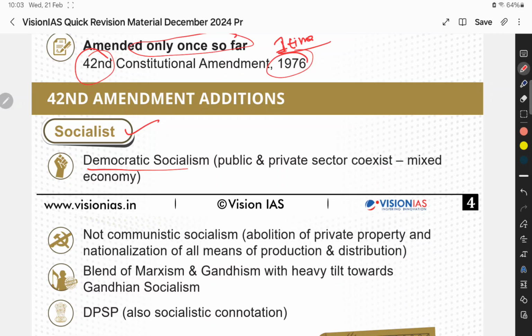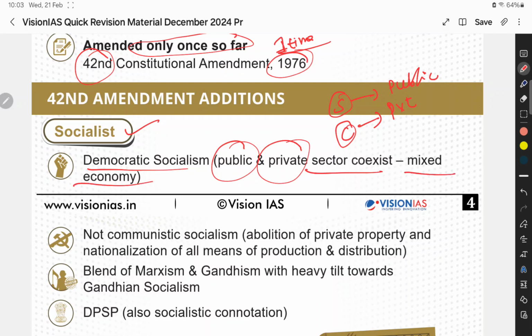When we look at world countries like Russia, that is pure socialism, where everything is governed by the public itself. But if you see the USA, we can say it is a capitalistic country, where mostly everything is done by the private sector. But Indian socialism is a democratic socialism. In this, public and private both coexist. We can call it a mixed economy.